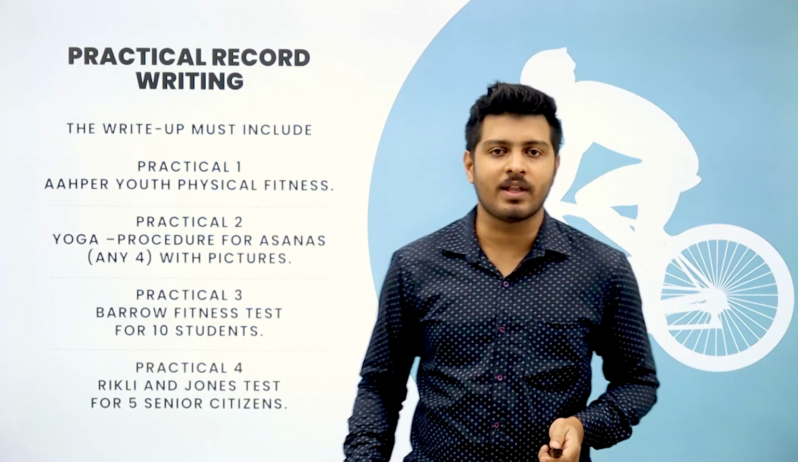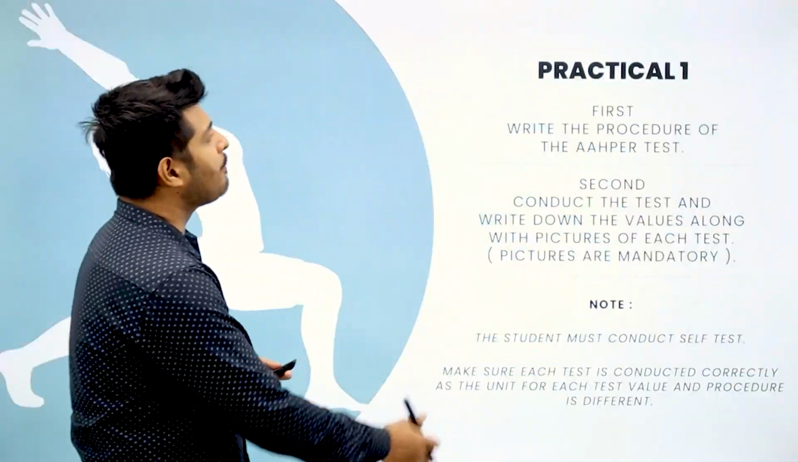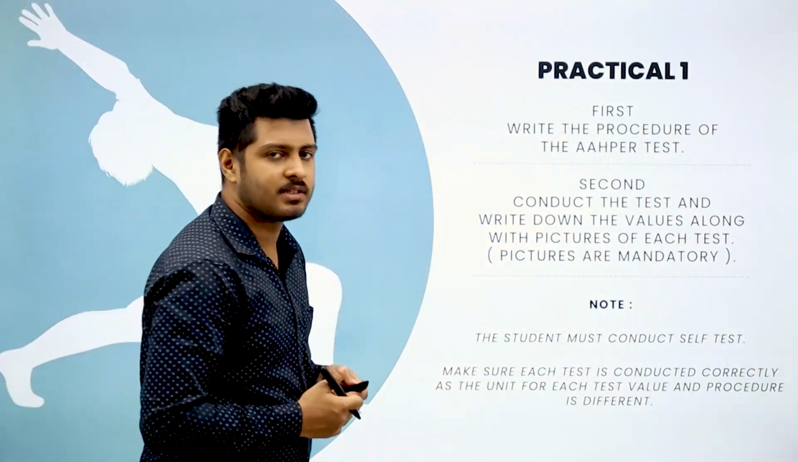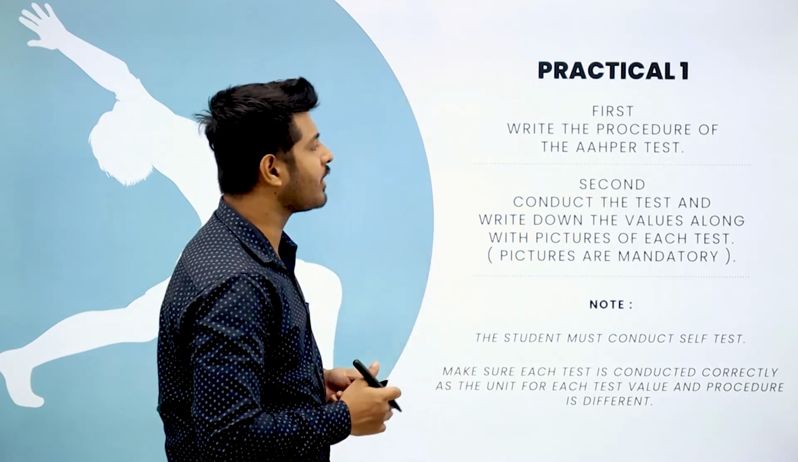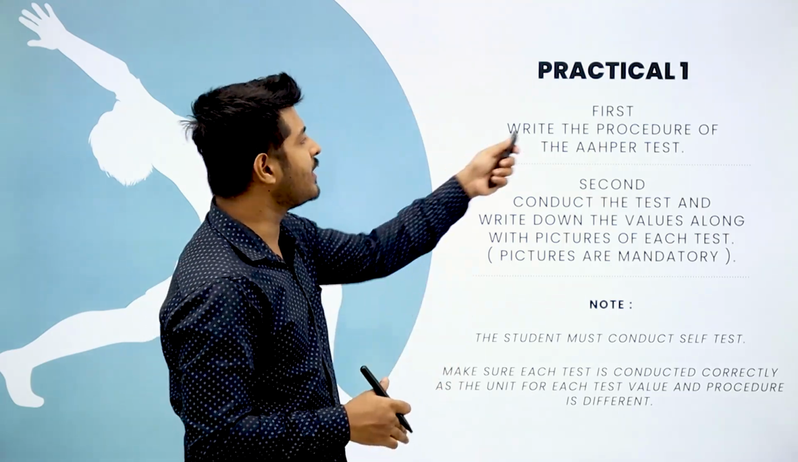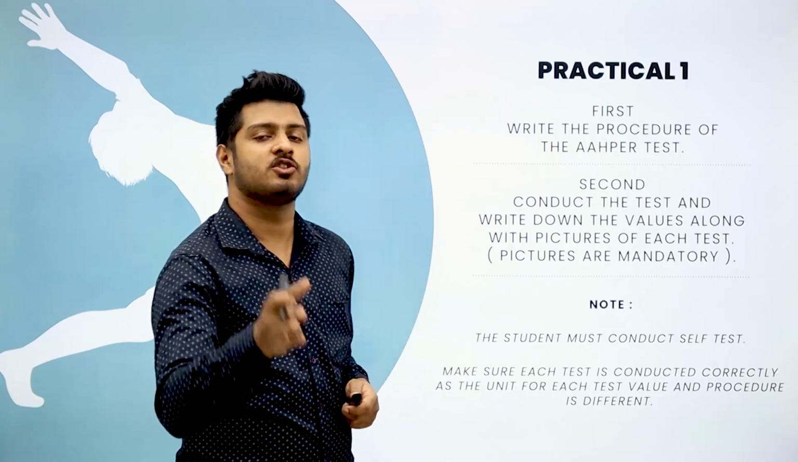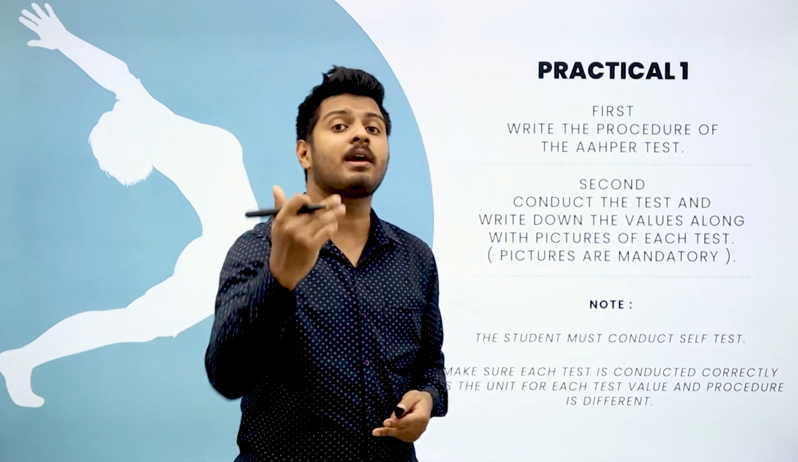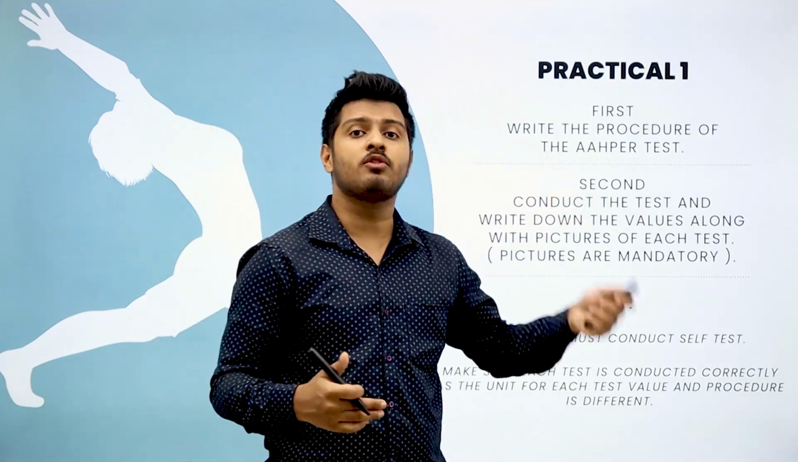Now, moving on to the next part, you have practical number 1. Let's take a deeper dive into each practical and try to understand how you will write that. First, write the procedure of the AFER test. So practical number 1 was what? Practical number 1 was the AFER Youth Fitness Test.